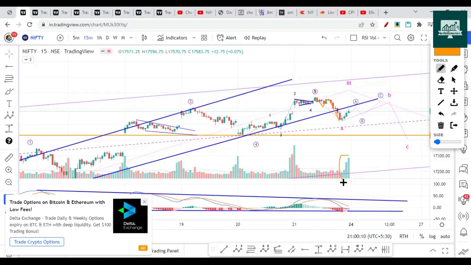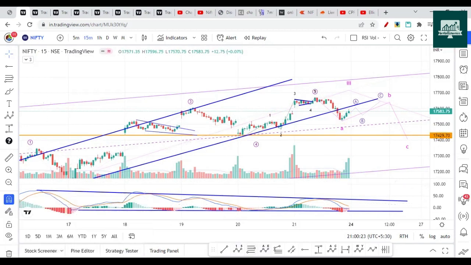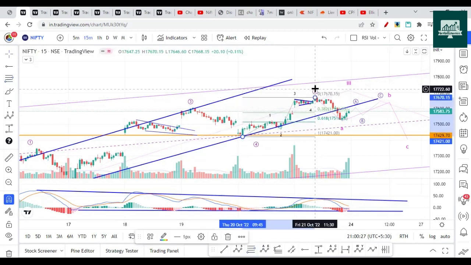Then you can see here the volume, it has pulled back very sharply, and when you plot Fibonacci on these two points, you get exactly the 0.600 Fibonacci. So Nifty took support exactly at 0.600 Fibonacci. You can see here 17,516 is the Fibonacci number of 0.600, and Nifty made a low near 17,520, then made three white soldiers one by one. So the market reversed here.